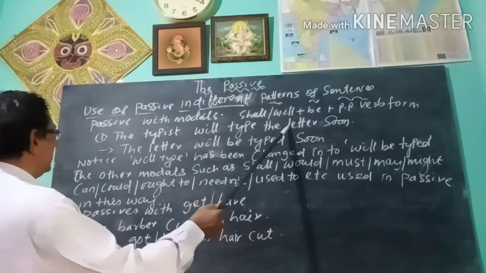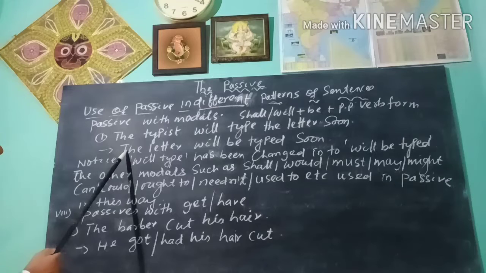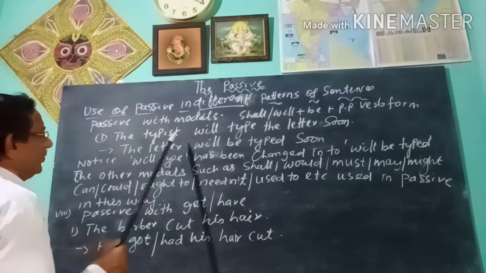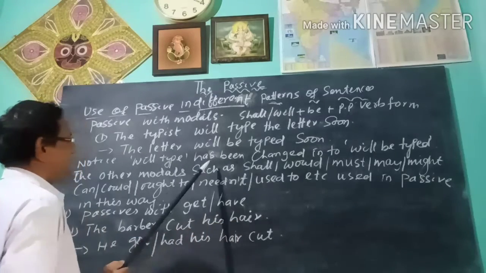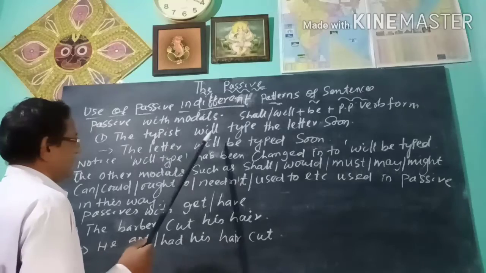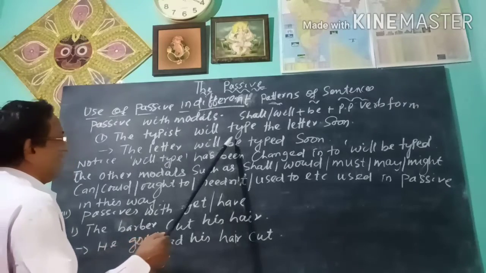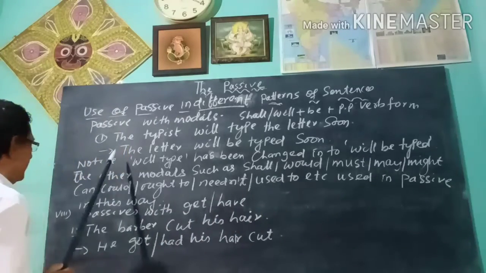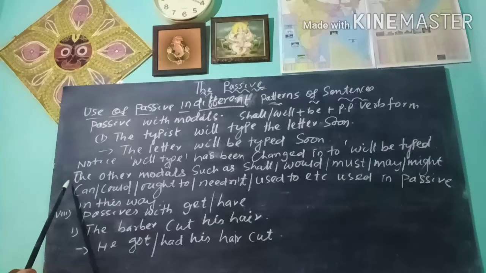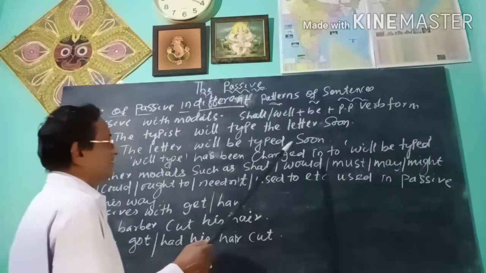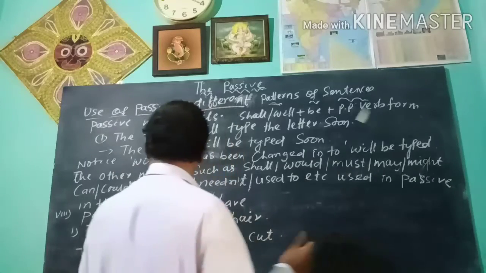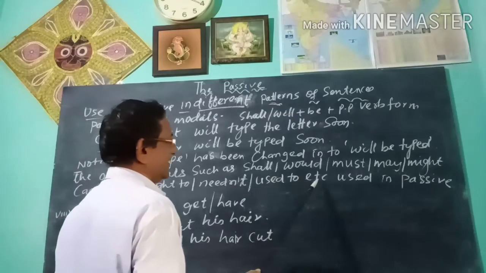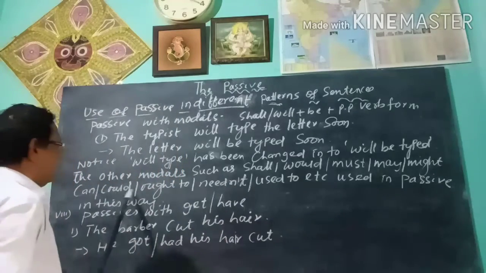Now the letter comes to the first position, subject position, in the passive sentence. The letter will be typed very soon. Here, notice, will type has been changed into will be typed. Like this, other modals such as shall, would, must, may, might, can, ought to, need not, used to, etc. are used in passive in this way.